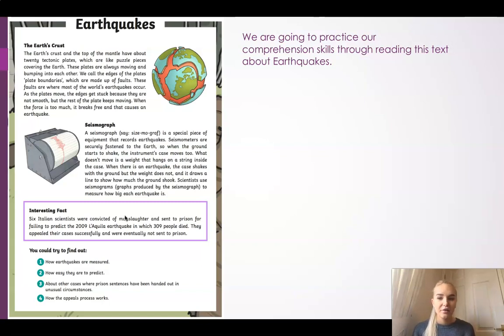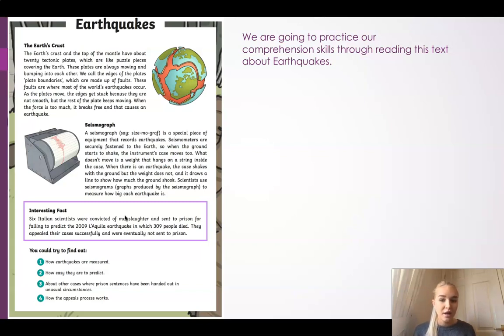Earthquakes. The Earth's crust. The Earth's crust and the top of the mantle have about 20 tectonic plates, which are like puzzle pieces covering the Earth. These plates are always moving and bumping into each other. We call the edges of the plates plate boundaries, which are made up of faults. These faults are where most of the world's earthquakes occur. As the plates move, the edges get stuck because they are not smooth, but the rest of the plate keeps moving.